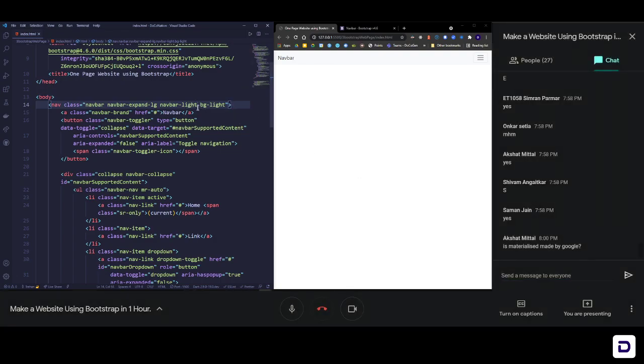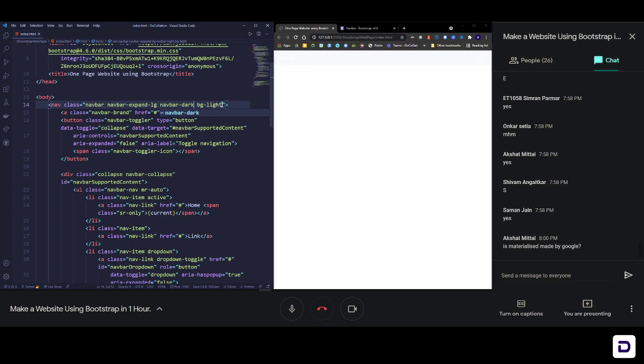So yeah, I was talking about this. Let's make it a dark theme website, or just make it a dark theme navbar. How to do that? There's this class called navbar light. What this does is it defines whether your navbar is of a light color theme or dark theme. If I change this navbar light to navbar dark, you'll see that my text and everything else changed color to white, because now Bootstrap is thinking that the theme I have chosen for my navbar is dark, but I haven't done that.